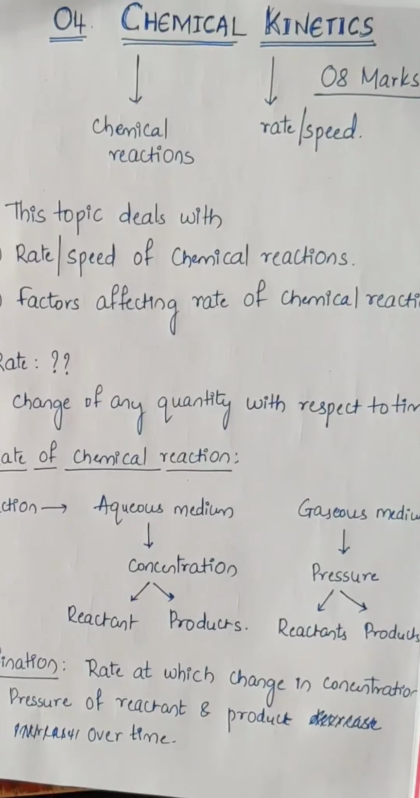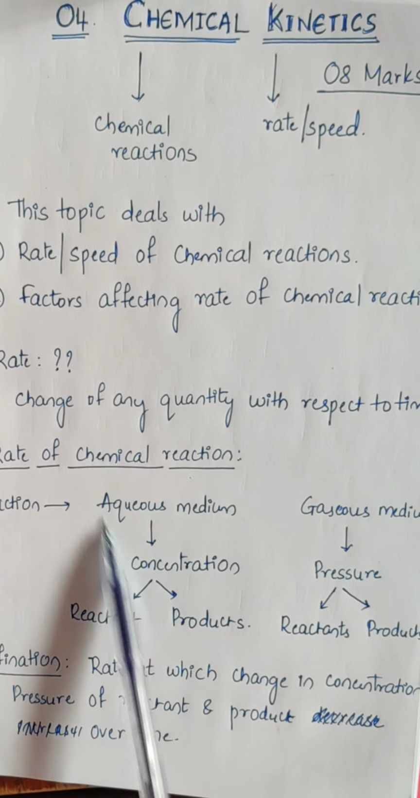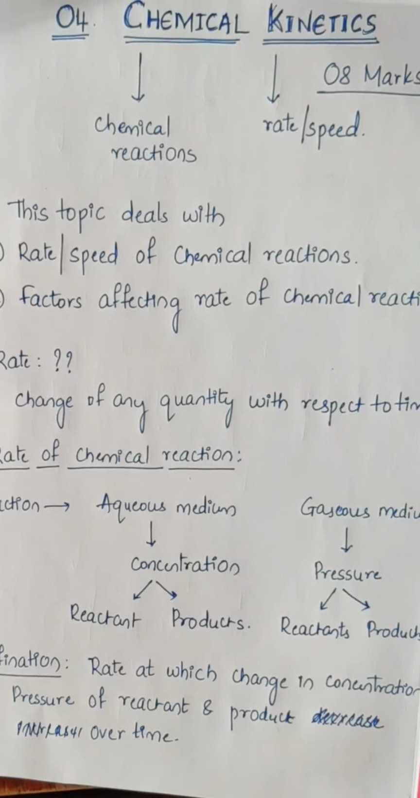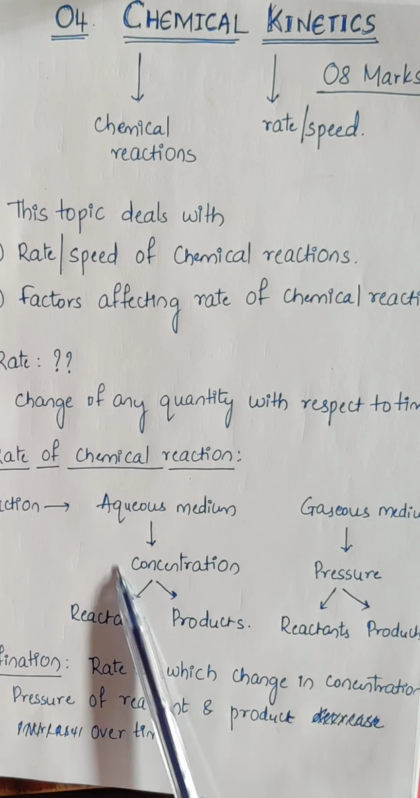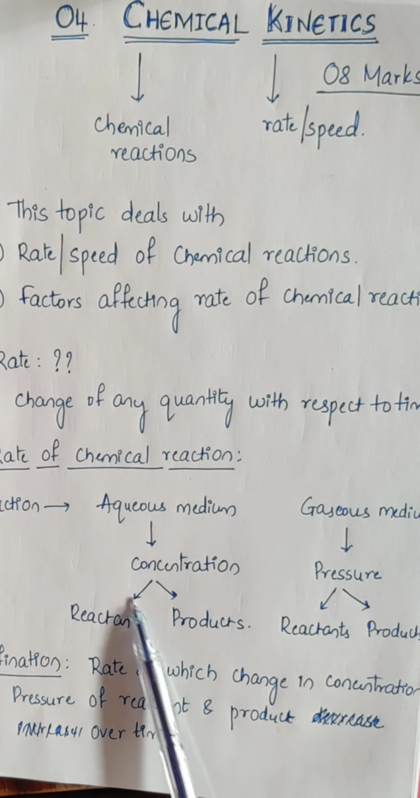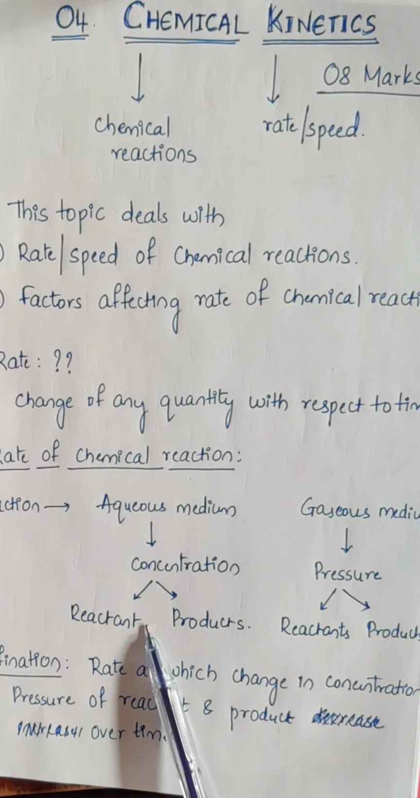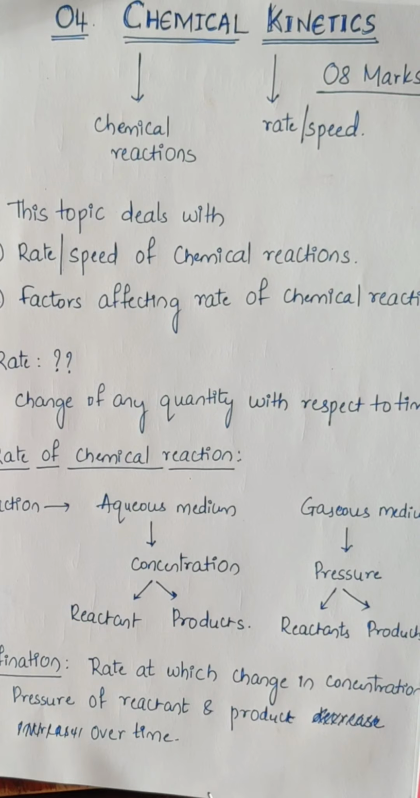For example, if you carry out a reaction in aqueous medium, what change do you observe? A change in concentration takes place, of the reactants and the products. Generally, the reactant concentration goes on decreasing and the product concentration goes on increasing with respect to time. If the reaction is carried out in gaseous medium, then a change in pressure takes place. So the reactant pressure and the product pressure change.